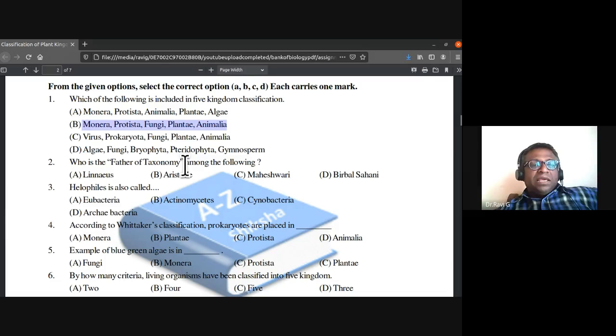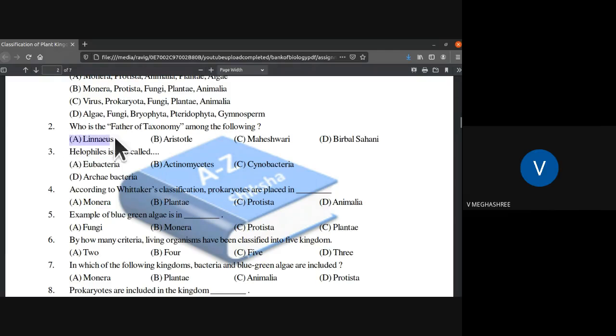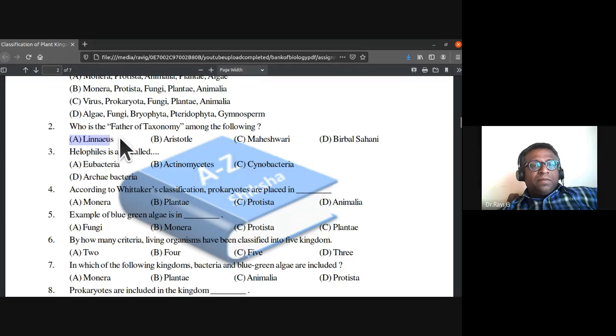B is the answer. Who is called the father of taxonomy among the following? Linnaeus, Aristotle, Maheshwari, Sahani, or who is called the father of taxonomy among this? Option A, Linnaeus, is called the father of taxonomy.